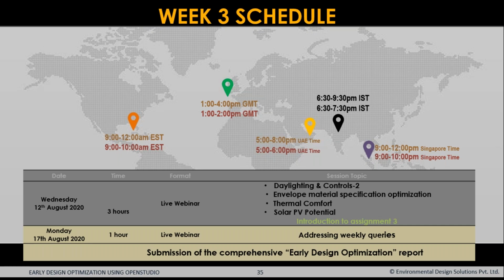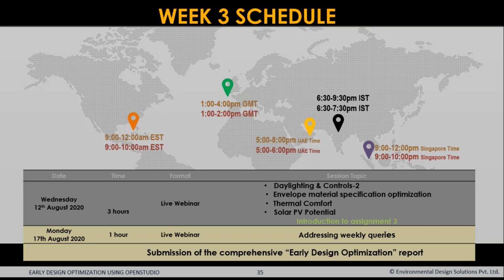At the end of the entire program, we expect the participants to come up with a comprehensive early design optimization report. To understand this better, assignments 1, 2, and 3 are interlinked, and all of them need to be combined together, and a comprehensive report will be created by the participants.